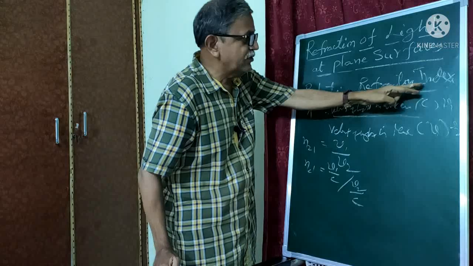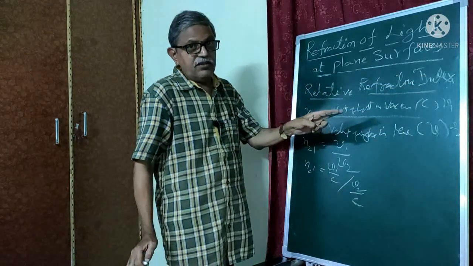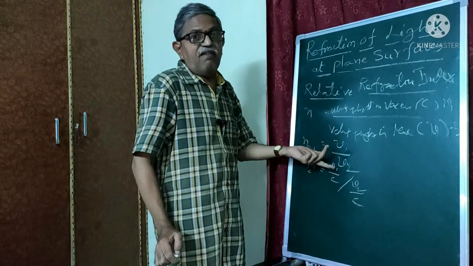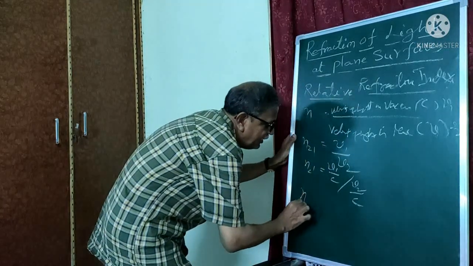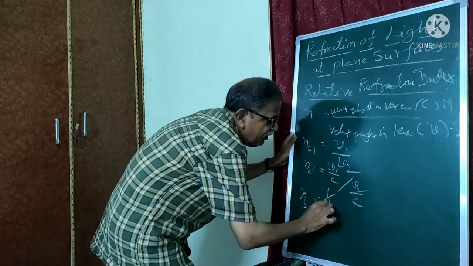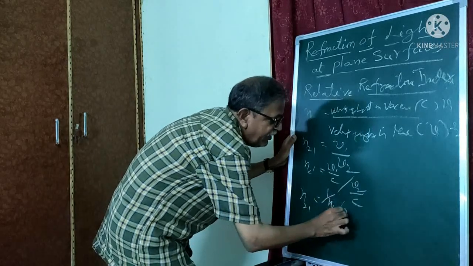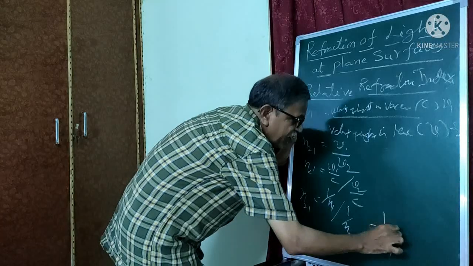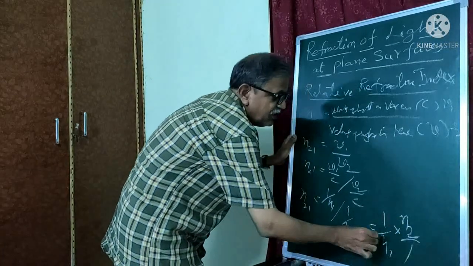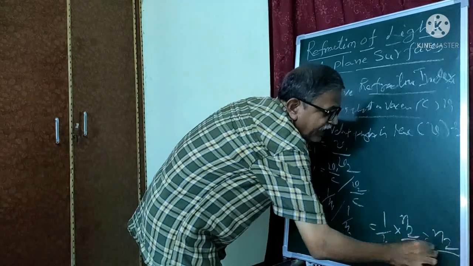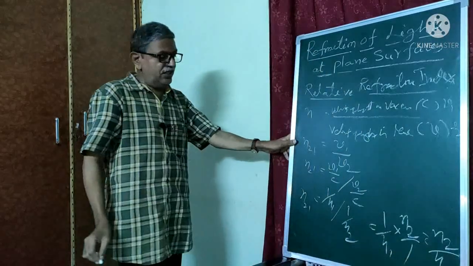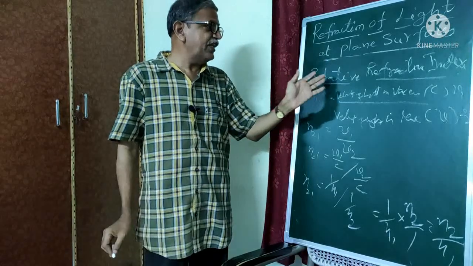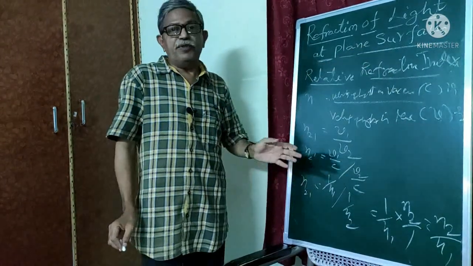We know n is equal to c by v, so V1 by c is 1 by N1. So N21 is equal to (1 by N1) by (1 by N2). This becomes 1 by N1 into N2 by 1. So you get N2 by N1.